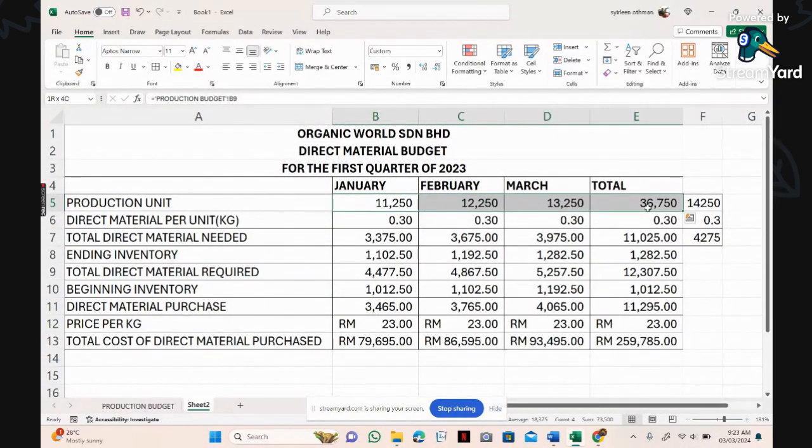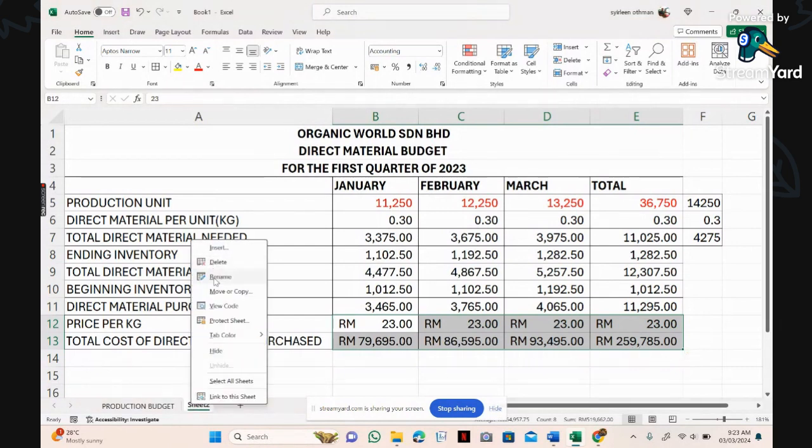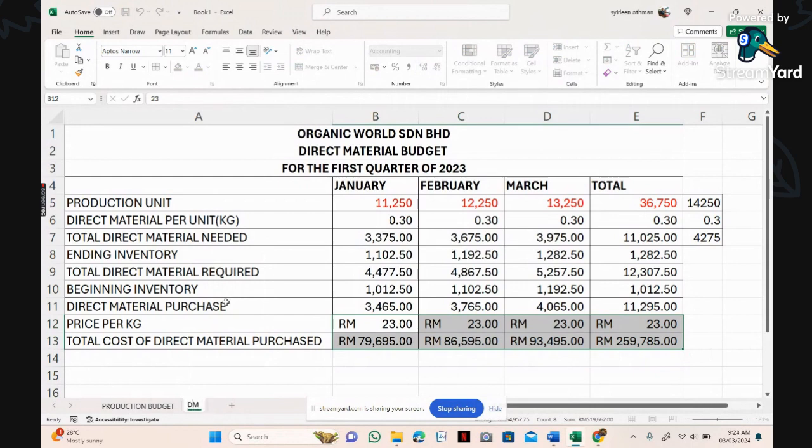Sebab tu yang ni first part atas ni warna merah ni Madam pastikan tidak ada decimal sebab itu ialah production unit. Di bawah ni tak ada masalah sebab ini setelah kita darab dengan kilogram. Dan kamu nampak sendiri kilogram dia ialah 0.3. So memang make sense lah dia ada decimal di belakang. Okay, and then RM mesti ada decimal, wajib. Okay, that's your direct material budget.